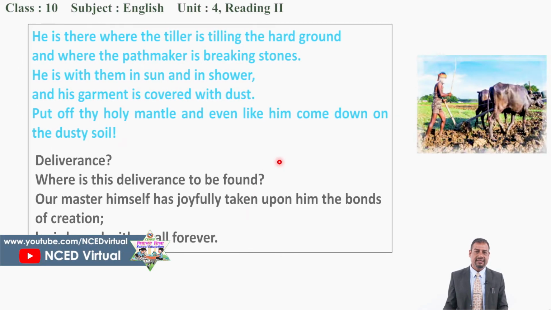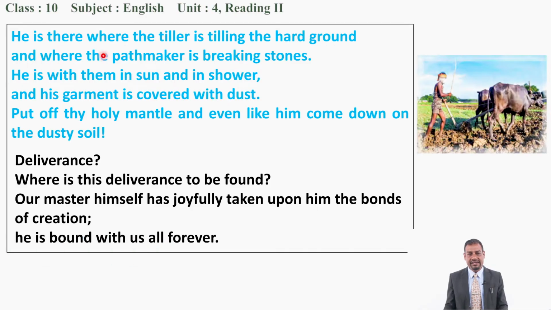Now, second stanza. See, he is there where the tiller is tilling the hard ground, and where the pathmaker is breaking stones. He is with them in sun and in shower, and his garment is covered with dust. Put off thy holy mantle, and even like him come down on the dusty swell. Okay, so once again read it. He is there where the tiller is tilling the hard ground, and where the pathmaker is breaking stones. He is with them in sun and in shower, and his garment is covered with dust.